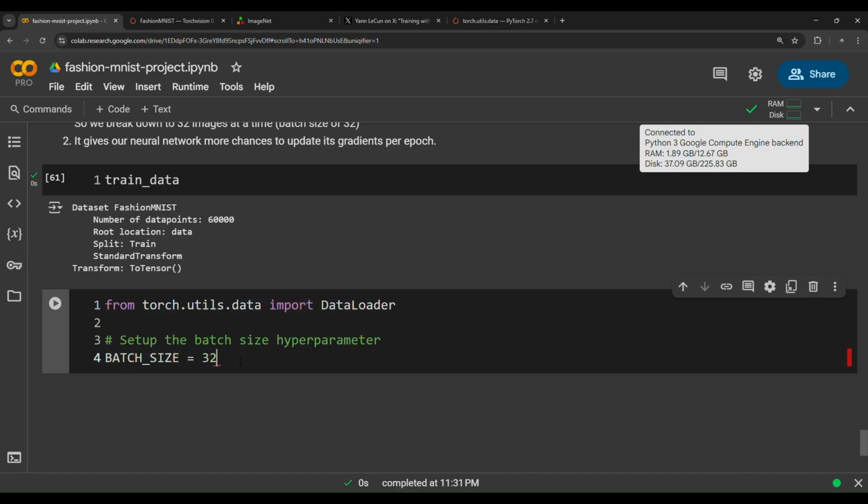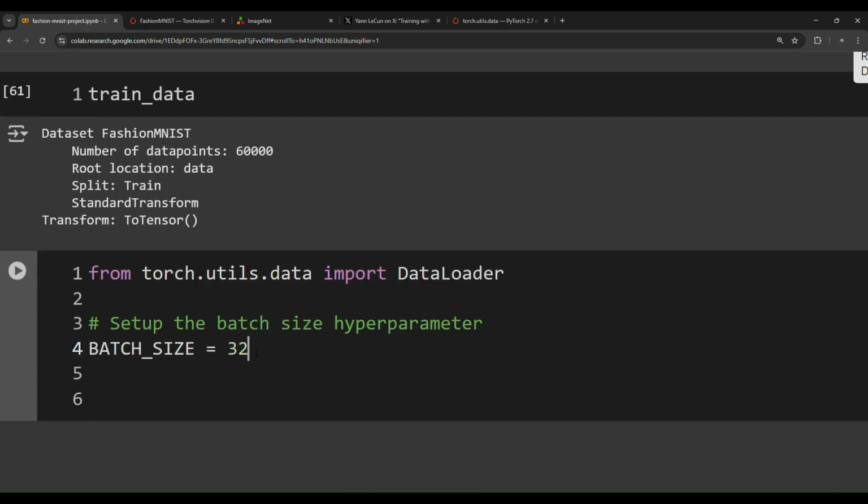Batch size equals 32. Now this number could be changed, could be 64, could be 128, could be 256. Any number you can change and try. So this is a parameter that is experimental. Always as a machine learning engineer you have to experiment. So you may experiment with 32, and then in the next experiment you try a different number, for example 64 as the batch size, and then change it to 128, and then for example 256, and so on. So it is a hyperparameter that you can change.